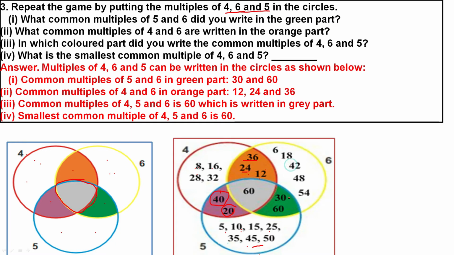Here multiples of 6 you write. If anything is common between 5 and 6, you should write here. Here 30 and 60 are common, so 30 and 60 can be written here. So altogether, the number common for all three, 4, 6 and 5, is 60. So the smallest common multiple of 4, 5 and 6 is 60. So 60 is the answer.